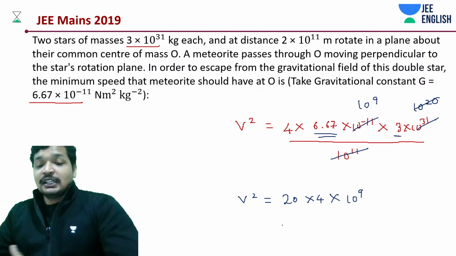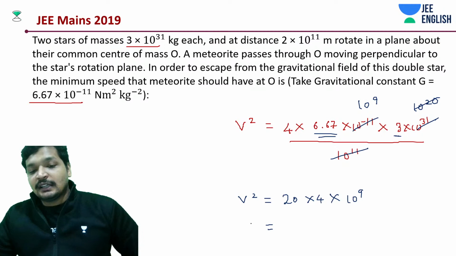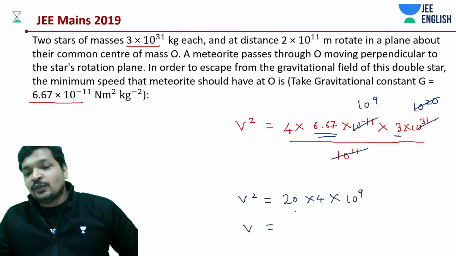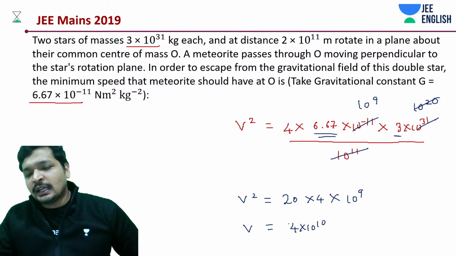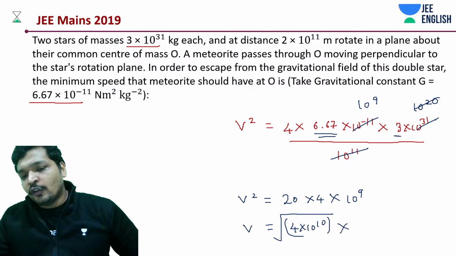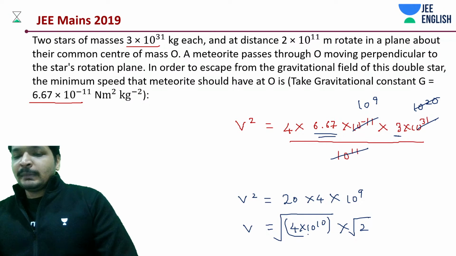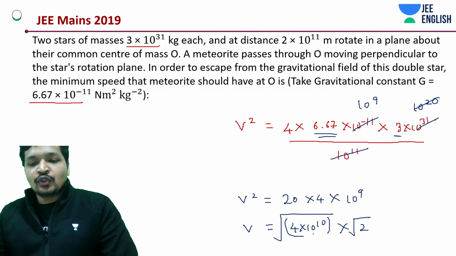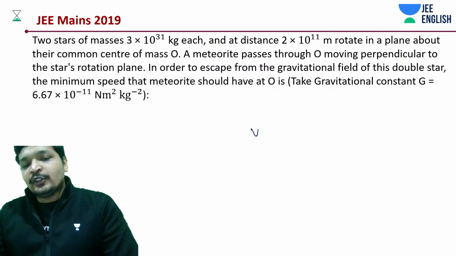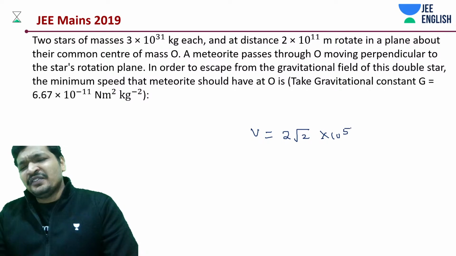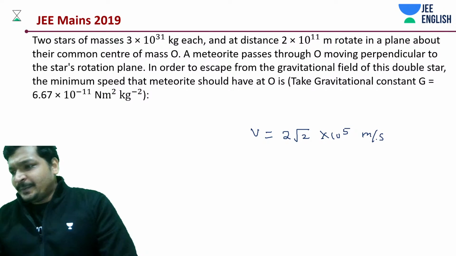Okay, now this is actually easy. Okay, that's what I was thinking. We are getting a super complicated value. So what is this? This is like 10 to the power. We can take this to be like 4 into 10 to the power 10, right? Under root into that of like under root 2. Okay, let's do this. This is nothing but 2 into 10 to the power 5 into root 2. So basically we'll be getting a value like, totally my mistake students, please do correct it, 2 root 2 into 10 to the power 5 meters per second.